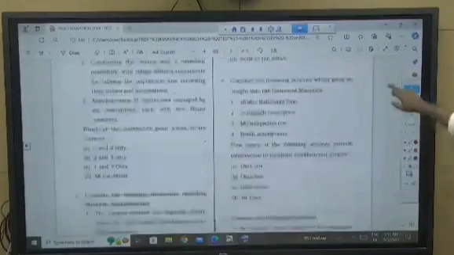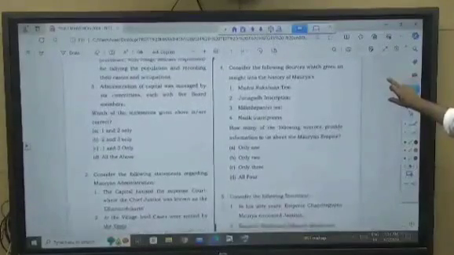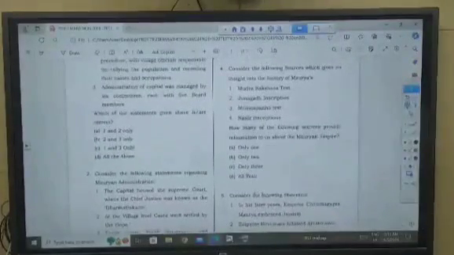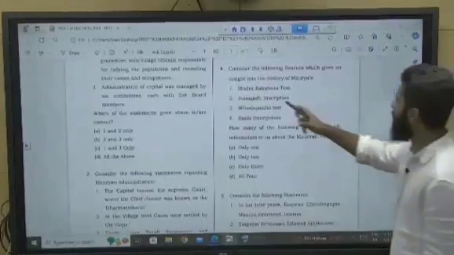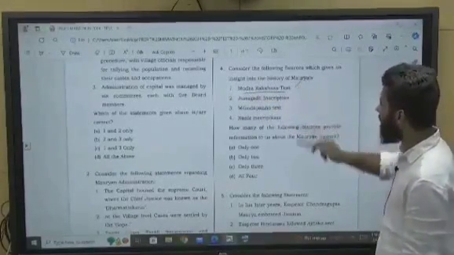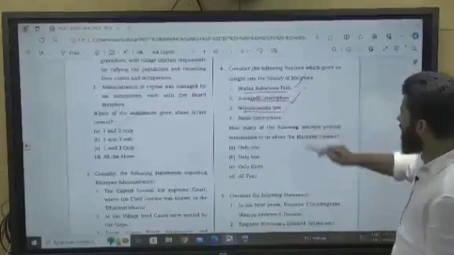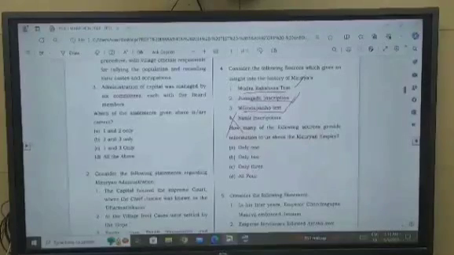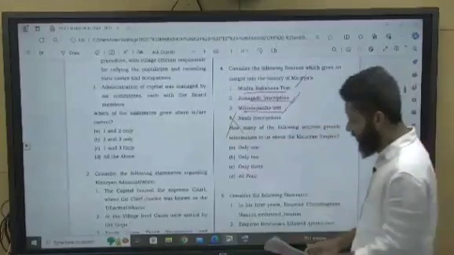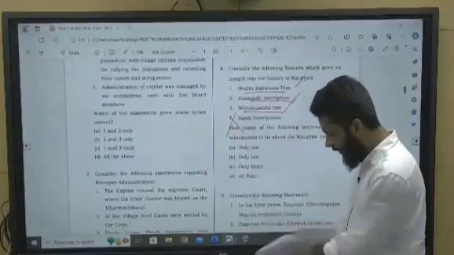Come to the next question. Consider the following sources which give insight into the Mauryas, right? So again, literary sources. Mudra Raksha text, yes, it is correct. Junagadh inscription, yes, it is correct. Milind Panho, just now we have seen, it is correct. Nasik inscription is not giving information about the Mauryan period. So what is Mudra Raksha? What is the Mudra Raksha text?